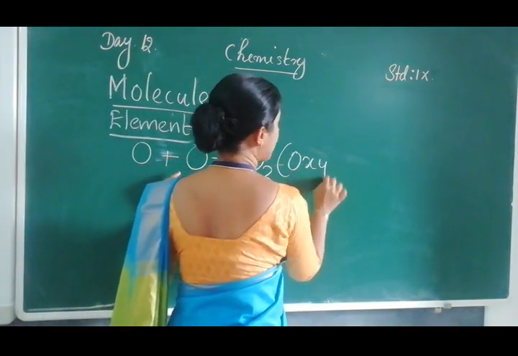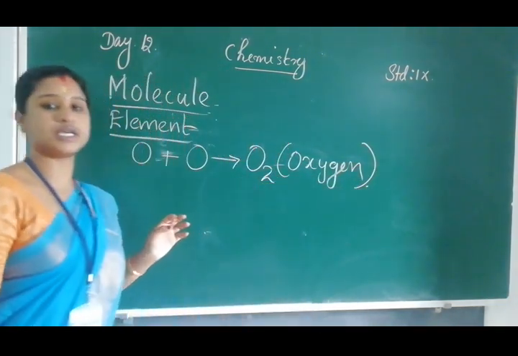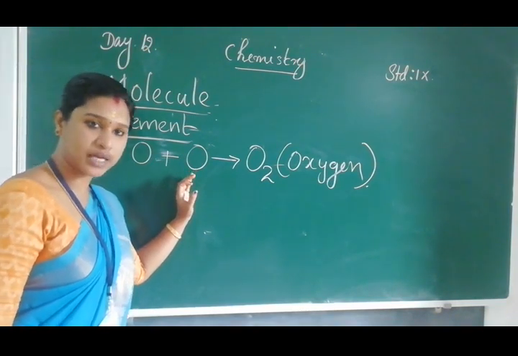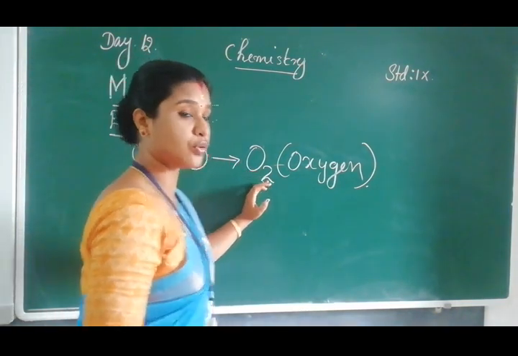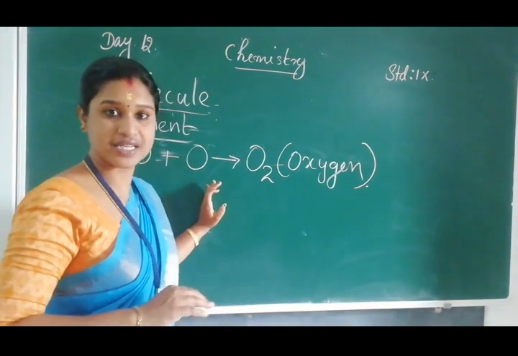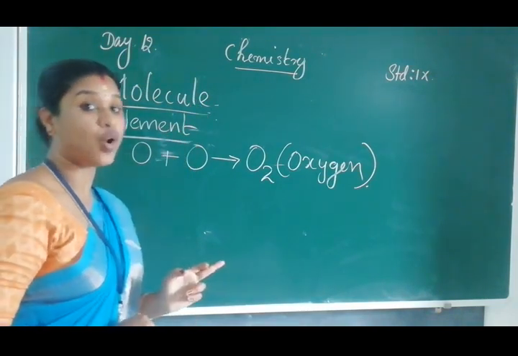What is the O2 molecule? The oxygen molecule. The two atoms combine to form the O2 molecule. Here both are the same atom, isn't it? So this is known as a molecule of an element.